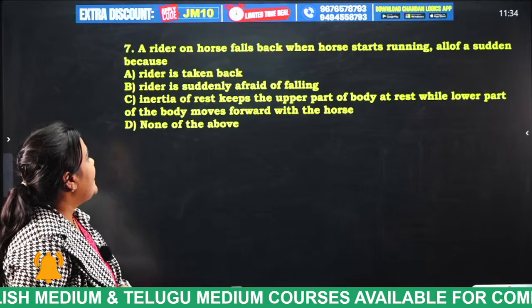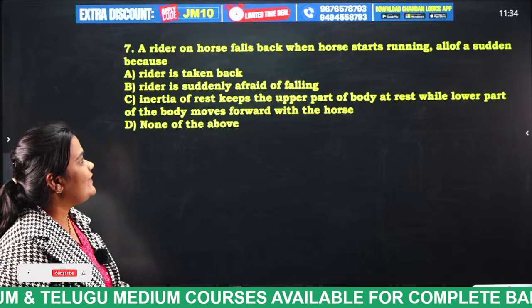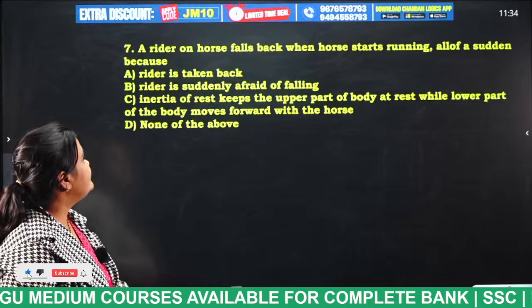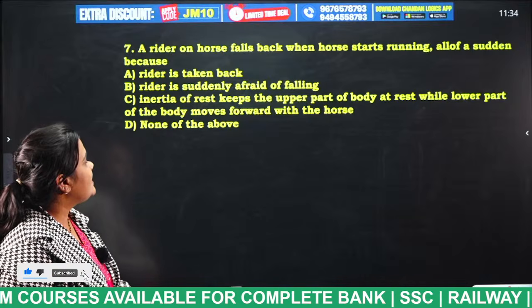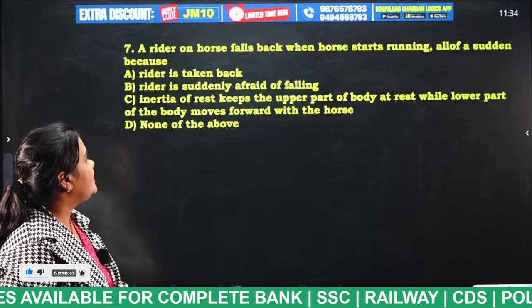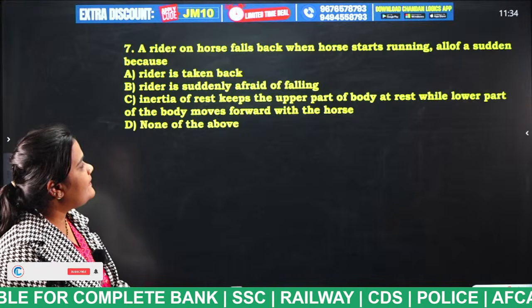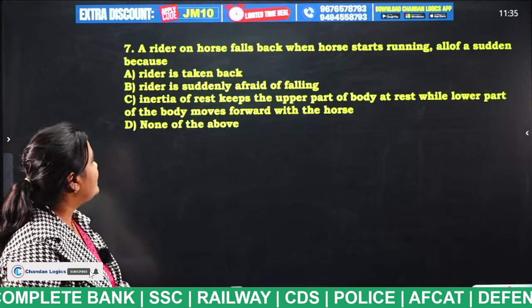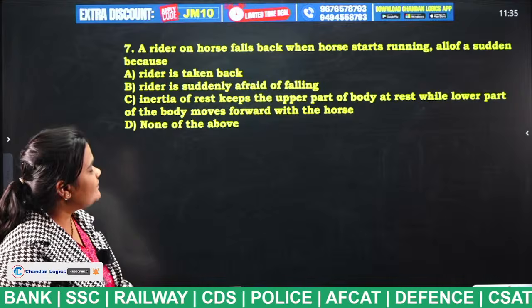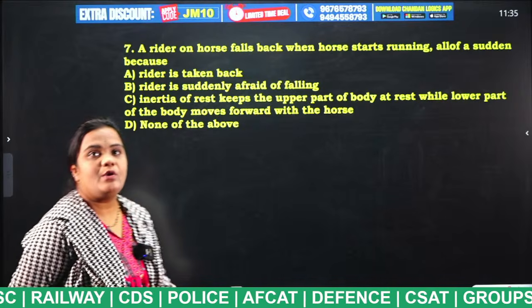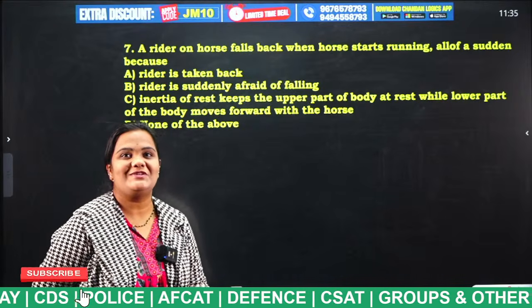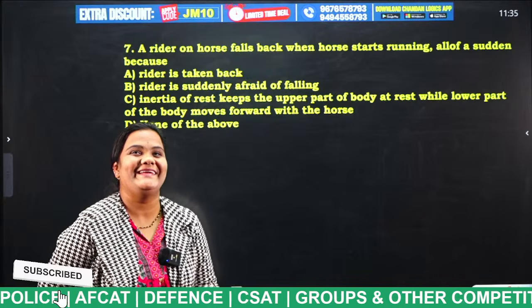Next question. A rider on a horse falls back when the horse starts running all of a sudden because: rider is taken back; rider is suddenly afraid of falling; inertia of rest keeps the upper part of the body at rest while the lower part of the body moves forward with the horse; none of the above. Now tell me, students, what is the answer for this question? Nobody is there to tell me.